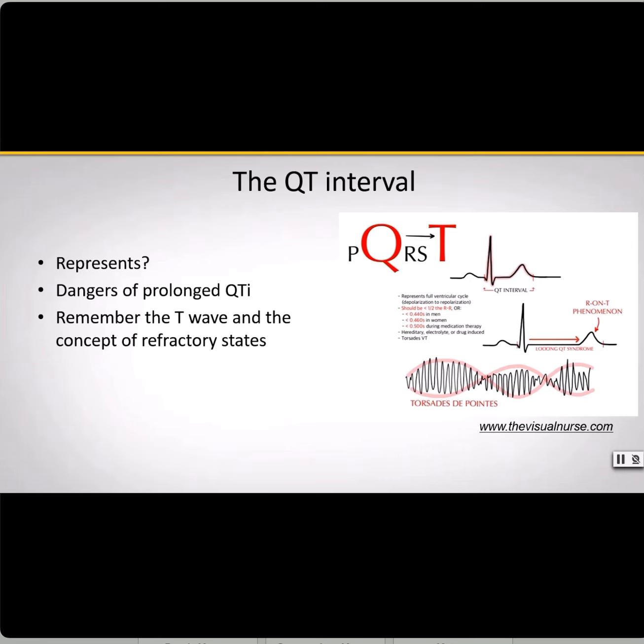Now, speaking of time, what are some of the acceptable intervals for this measure? Well, broadly speaking, the QT interval should be less than half of the R to R interval, which is representing one ventricular contraction to the next. More specifically, though, the QT interval should be less than 0.44 seconds in men and less than 0.46 seconds in